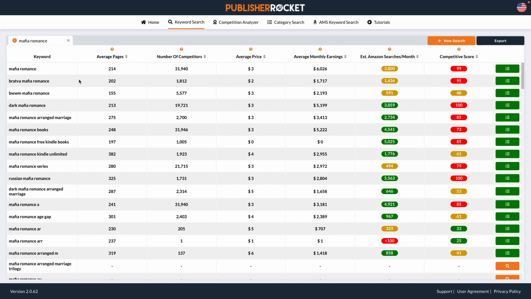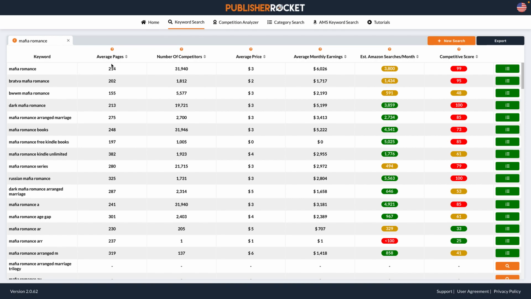So mafia romance is the first thing that we put in. It's going to be at the top of our searches. If you get too niche in your search on here, you will stump Amazon, or you only get one or two results. So if you have to, take out a word, just to bring it back a little bit, like a children's book, Red Riding Hood storyteller, or something like that. Take out some words from that to search for something.